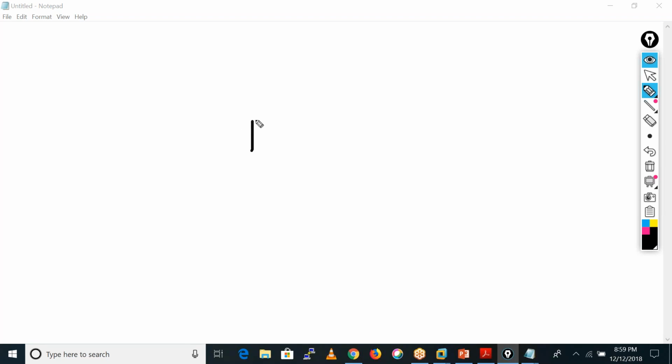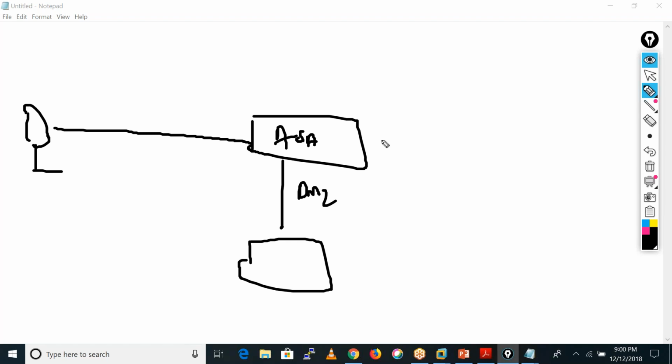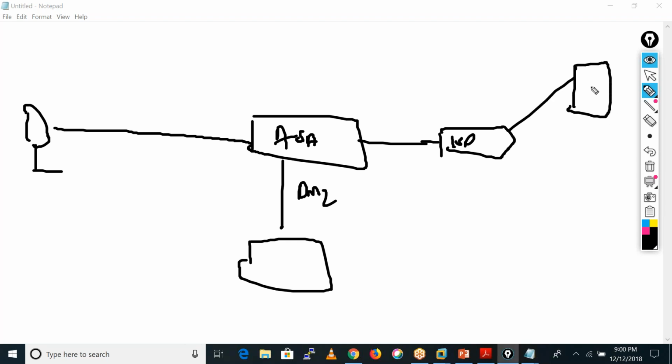Let's suppose this is my firewall. This is my inside user. This is my server, which is in the DMZ zone. This is my outside ISP, and that ISP has one server, server 1.